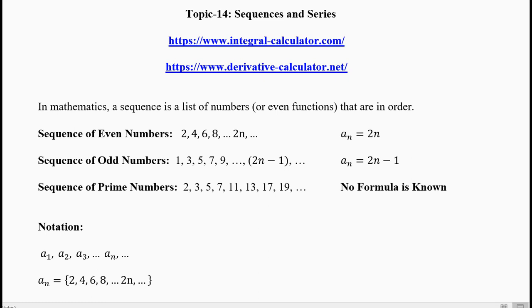The first few prime numbers are 2, 3, 5, 7, 11, 13, 17, 19, 23, 29, 31, 37, 41, 43, 47, 53, 59. It goes on up to infinity. There is no known formula. And there are some theorems which tell what kind of formula can exist and what kind of formula cannot exist.